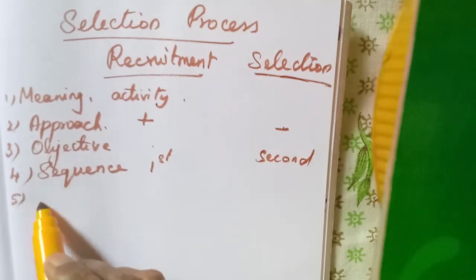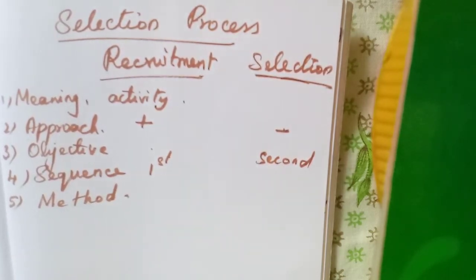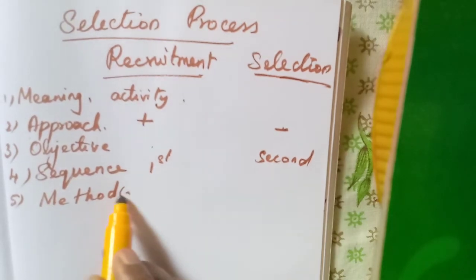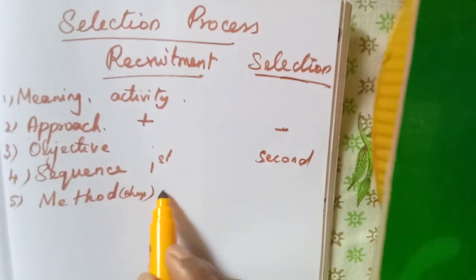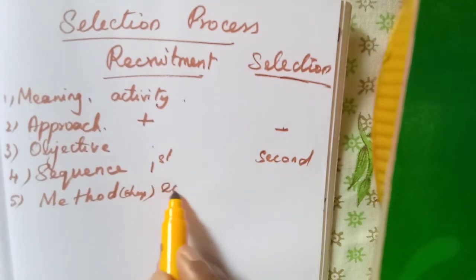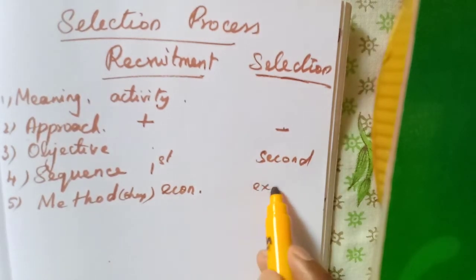Then the method. Which type of method, whether it is cheap or economical? Recruitment is very cheap and economical. But selection is an expensive method.